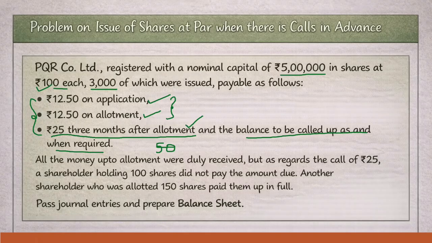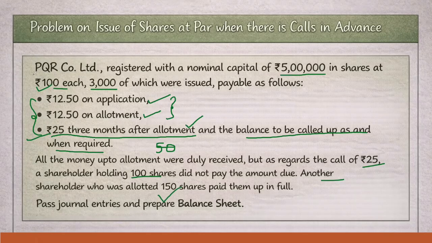So here all the money up to allotment was duly received, but as regards the call of 25 rupees, a shareholder holding 100 shares did not pay the amount due. So that 25 rupees they are receiving in the first call; there are calls in arrears on 100 shares. And another shareholder who was allotted 150 shares paid them up in full. So one more shareholder is there who is paying the entire amount.